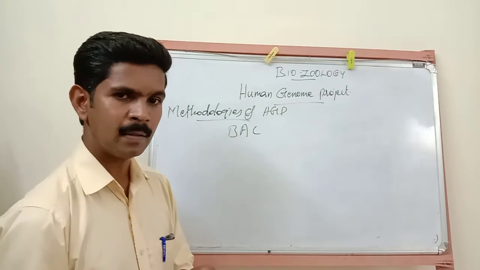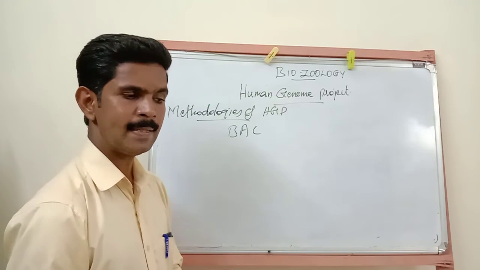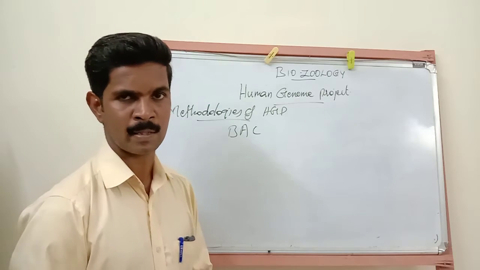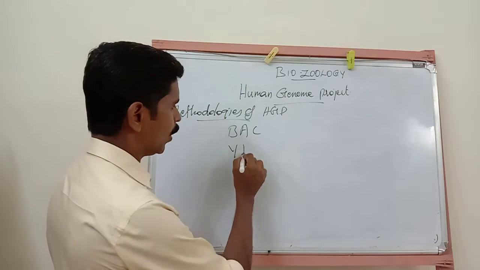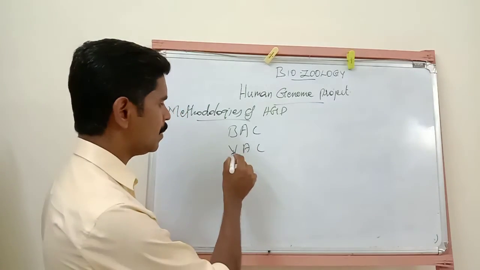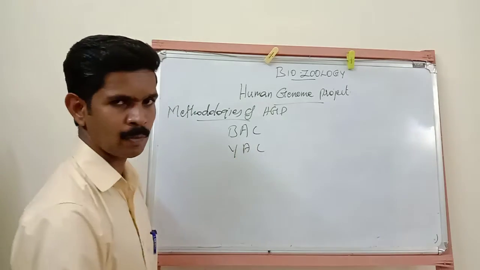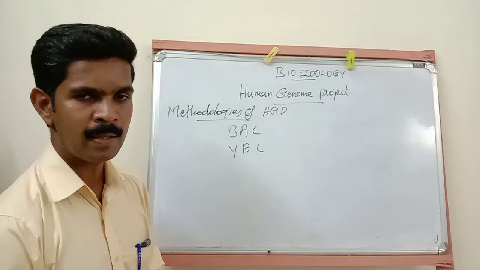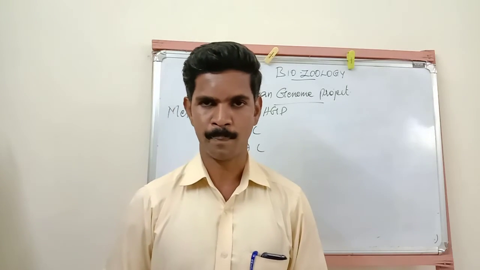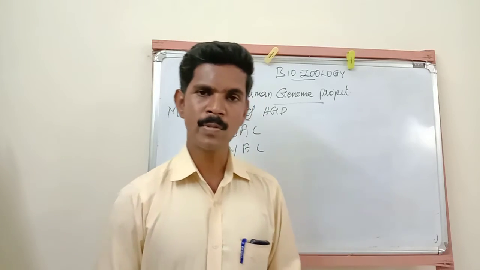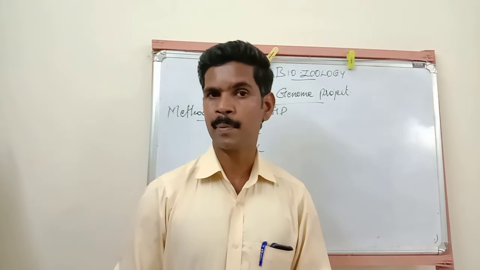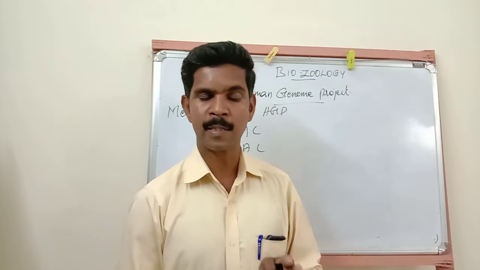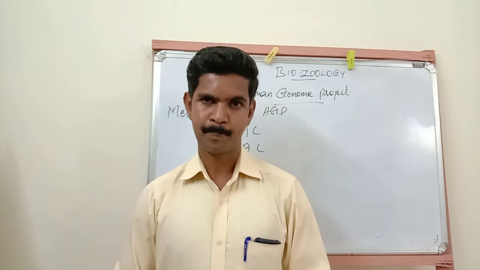And in some sequence annotation methods, yeast is used as a vector, called YAC. YAC means yeast artificial chromosome, and BAC means bacterial artificial chromosome. So by using these vectors, many cloned copies of the fragments are taken.